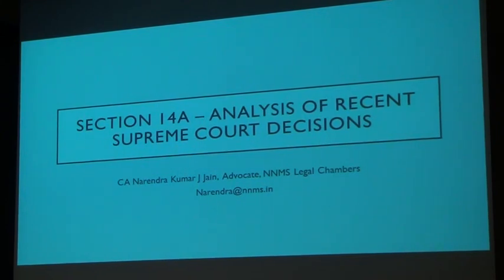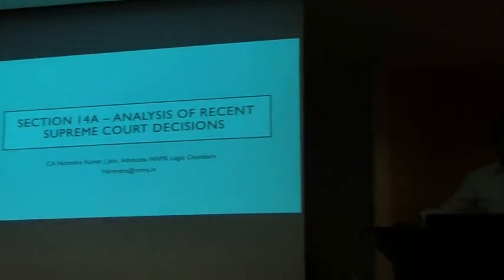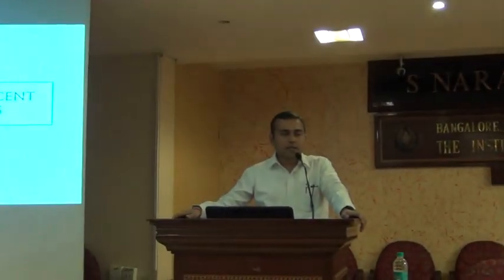Almost all of us who are working in direct tax practice will be aware of the disallowance that the tax department routinely does under Section 14A, especially for dividend income. If you are running a business and you are having income from dividends, the tax authorities try to bring in Section 14A to disallow expenditure. The section is very brief. If you see the section and Rule 8D, it is very brief.